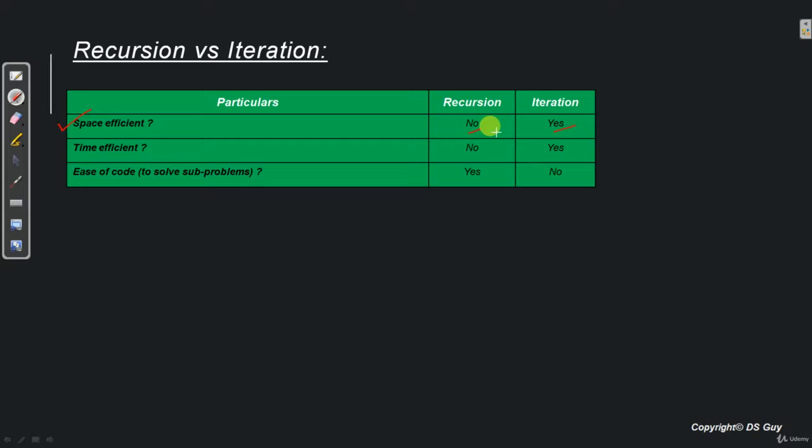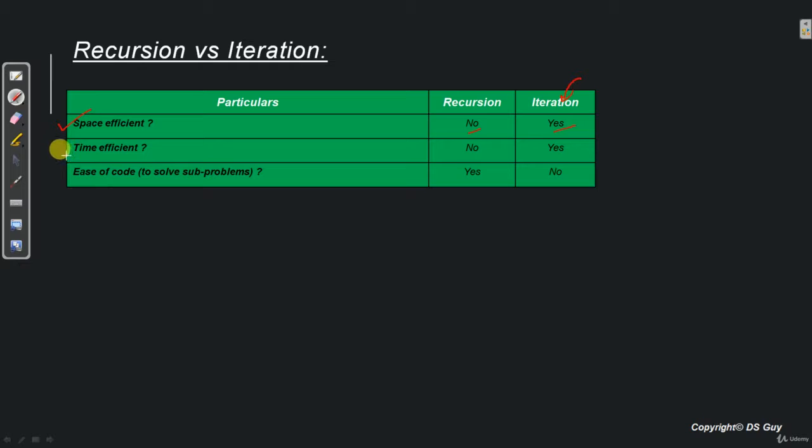In the previous videos, we saw how recursion is managed by the system internally. We have a stack where we push all the recursive calls, and depending on the need, we pop out all those recursive calls. But when it comes to iteration, we don't need any stack. All that we do is use a simple loop. So the space that was required by the stack is not necessary in the case of iteration. Hence, iteration is better in terms of space efficiency.